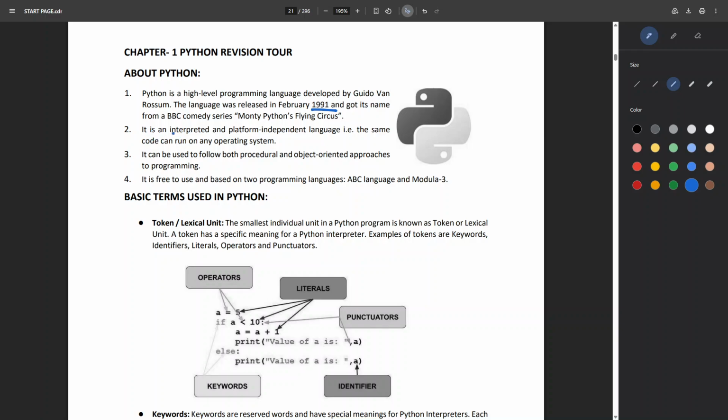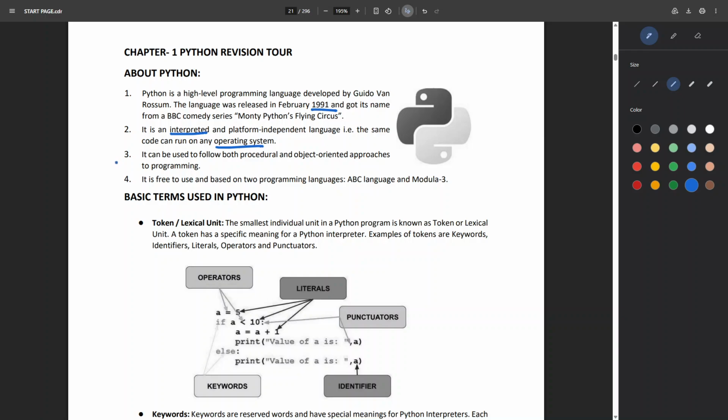Okay, so first of all, what is the meaning of this interpreted? Interpreted means like other languages need to be translated into a machine level language, but Python has its own interpreter in it, and it is platform independent, which means it can run on any platform. Let's say you have Mac OS or Windows or Linux, it can run on any platform and on any operating system, right? So the next thing is that it can be used to follow both procedural and object-oriented approaches